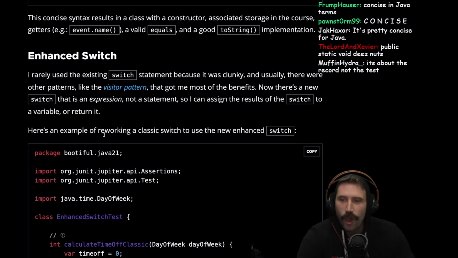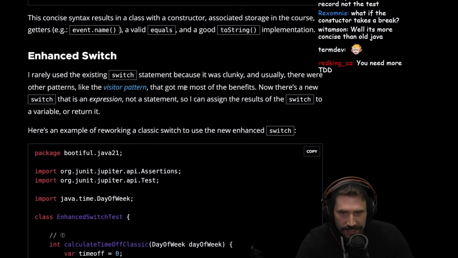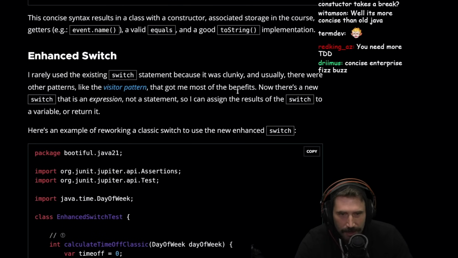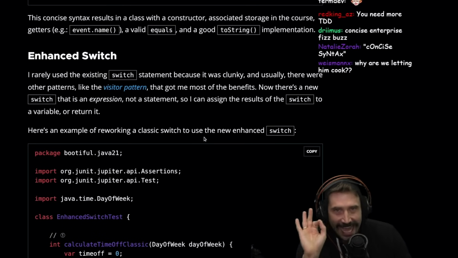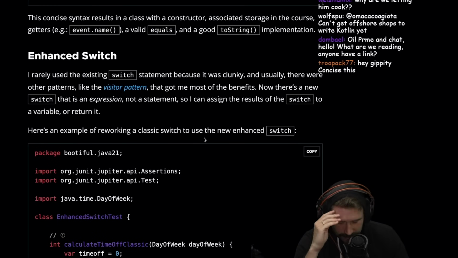Enhanced switch, let's go. I rarely use the existing switch statement because it was clunky, and usually there were other patterns like the visitor pattern that got me most of the benefits. You know what my least favorite part about the switch statement is, in Prettier, in JavaScript, that is, JavaScript, the Lord's Java,